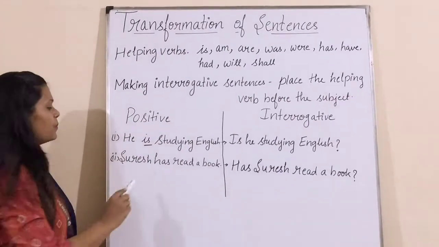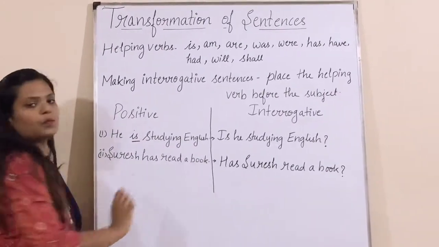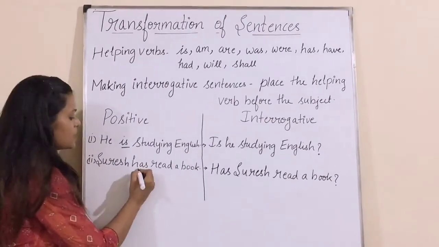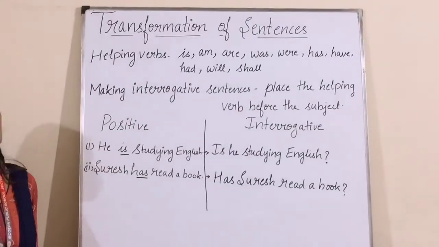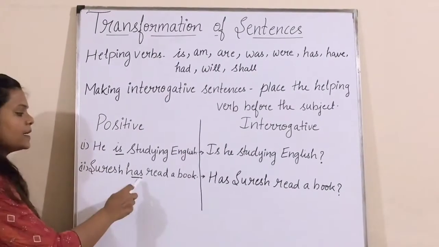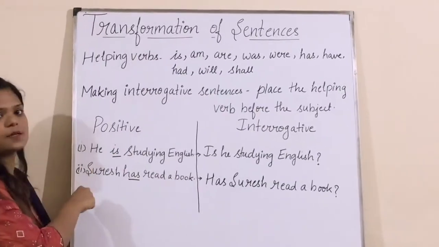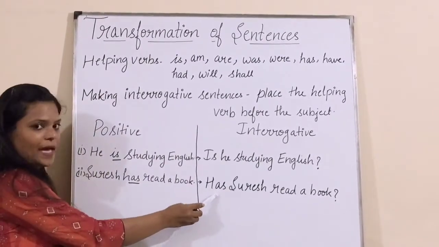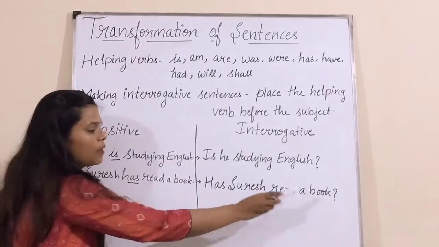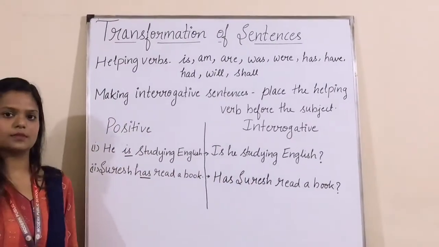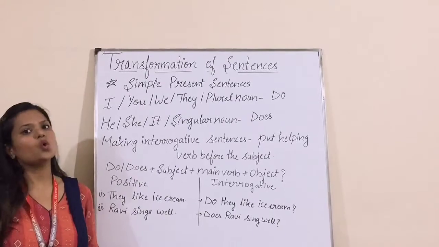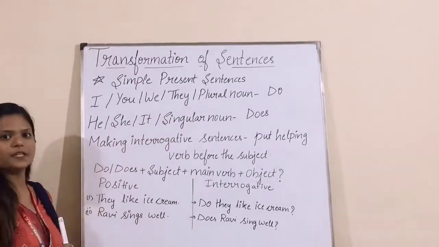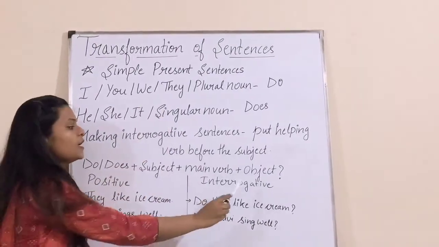Next example, Suresh has read a book. In this sentence, what is the helping verb? The helping verb is has. And what I have told you, we just have to place the helping verb before the subject and the rest will go after that. So, has Suresh read a book? Question mark.